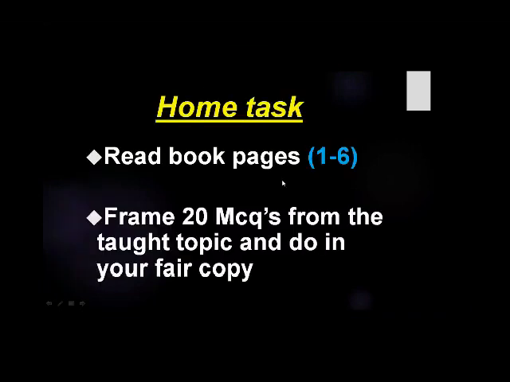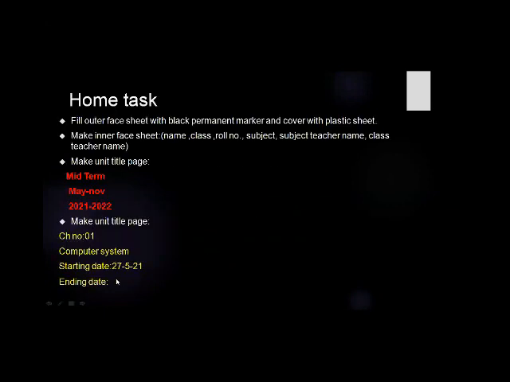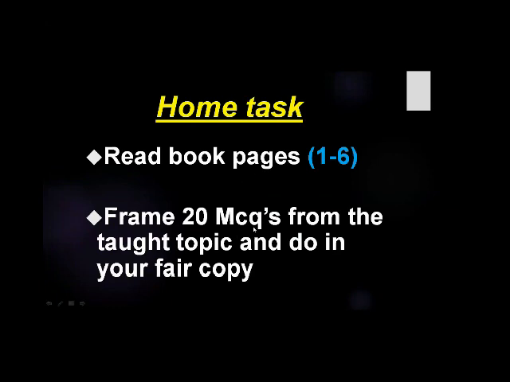Now the home task is, first you will have to read the book pages 1 to 6 in detail, and then you will frame 20 MCQs from the taught topics and do them in your fair copies. After this title page, first you will do the MCQs from the taught topics. Make 20 MCQs and do them in your fair copies. Okay, students, take the screenshot of the home task.